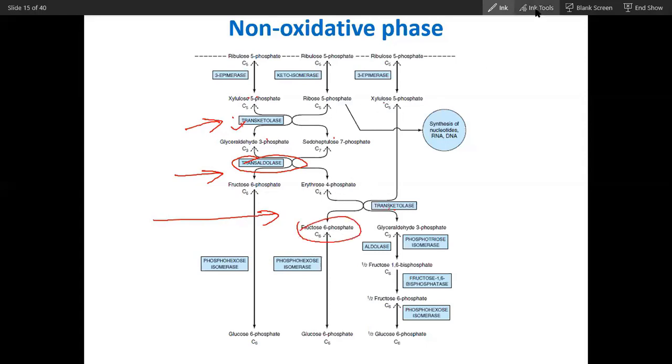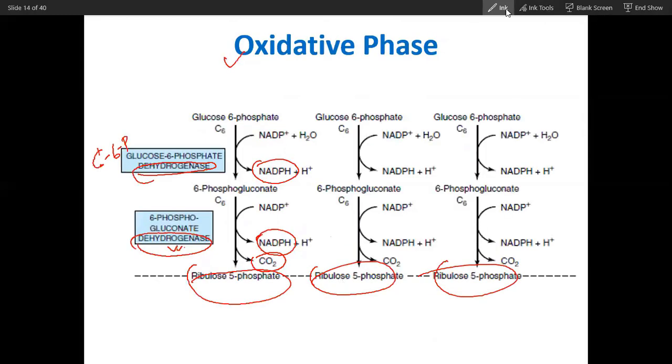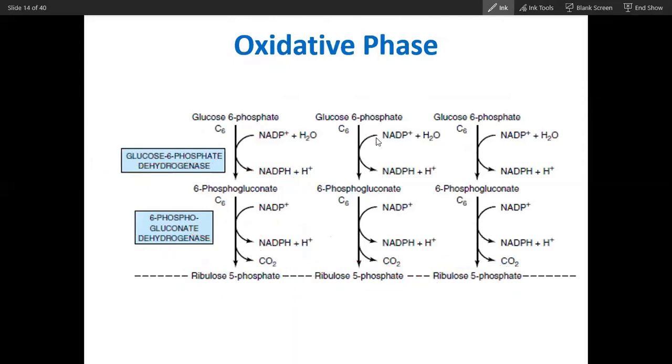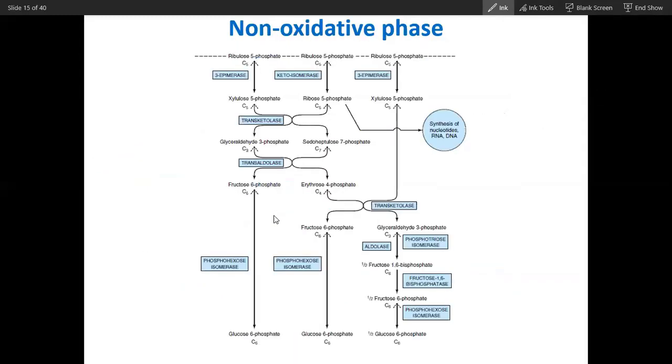So this is actually the reversible pentose phosphate pathway. This oxidative phase is very easy to understand. Non-oxidative phase is a bit complicated, but don't worry about that.